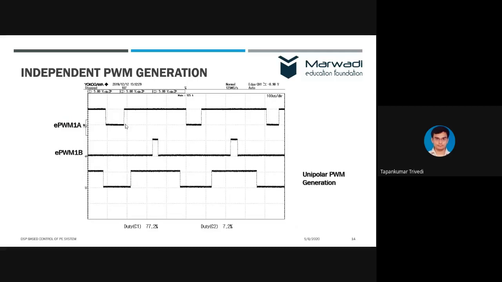Normally, it is not possible to get accuracy more than 1%. But with this controller, we are able to generate the signal with 77.2% duty cycle as well. These signals are, by the way, generated for unipolar PWM. Unipolar PWM scheme is used for single phase inverters.